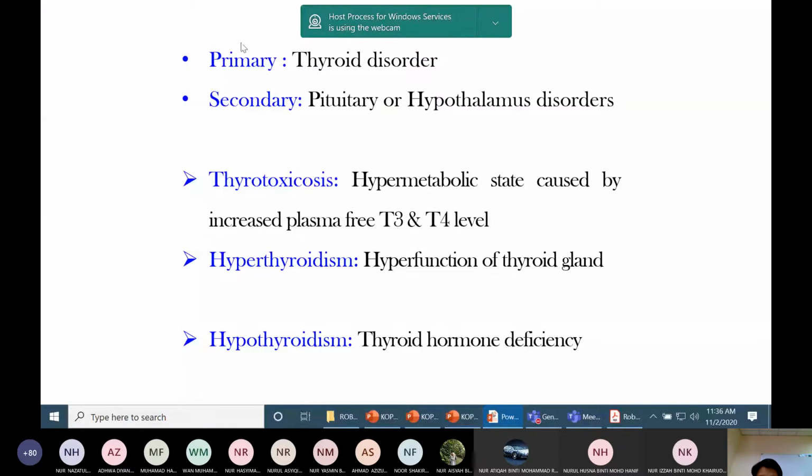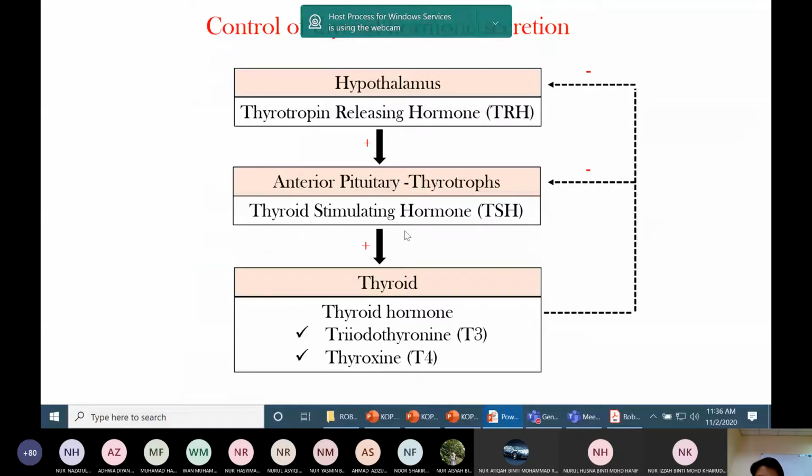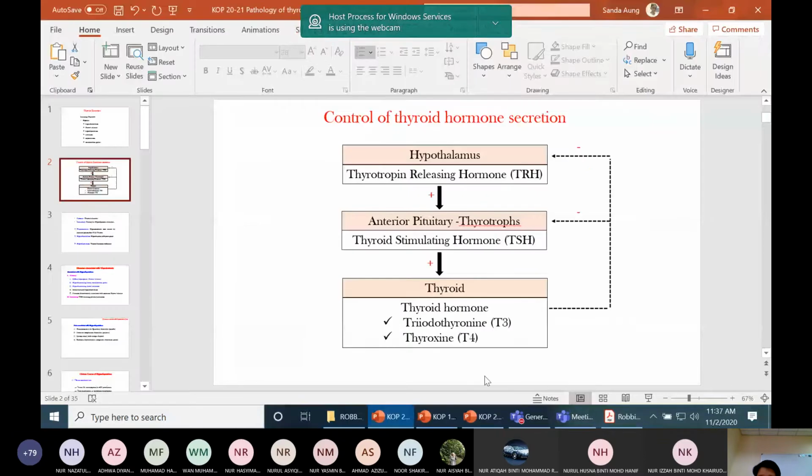So primary is the one I also explained last week. Thyroid cause is primary cause. Pathology in the anterior pituitary or hypothalamus is secondary cause. Okay, so if the thyroid disorder pathology is in the thyroid, it leads to reduced or increased thyroid hormone production. This is primary cause. If the pathology is in the anterior pituitary or the hypothalamus, then it causes secondary. It is a secondary cause. Okay.